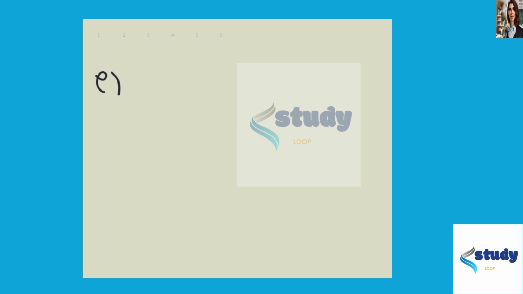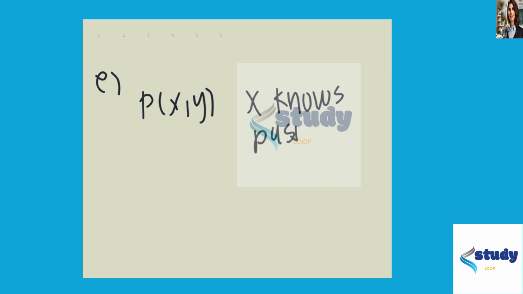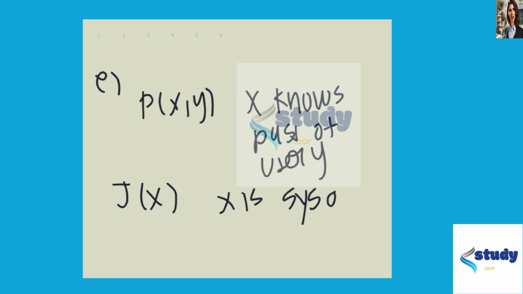For part E, we have no one knows the user on the system except owner who knows all the passwords. Let's let P of x comma y mean that x knows the password of user y, and let's let j of x mean that x is sysadmin.